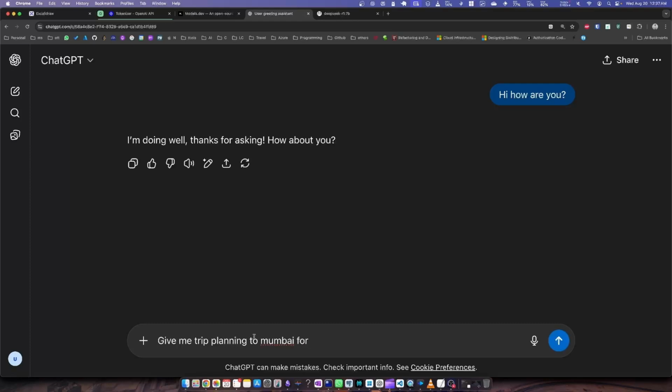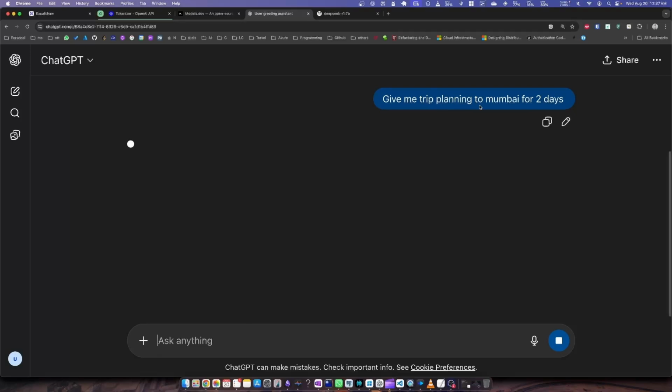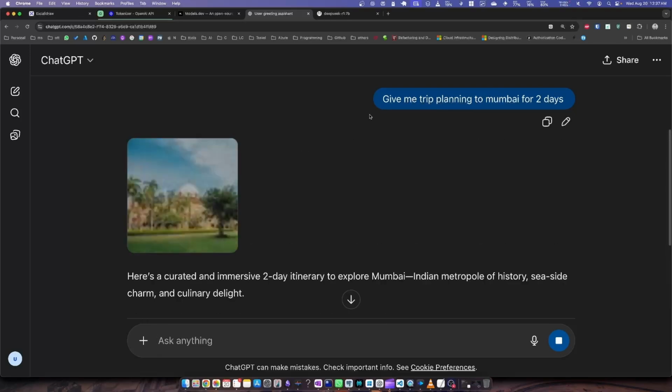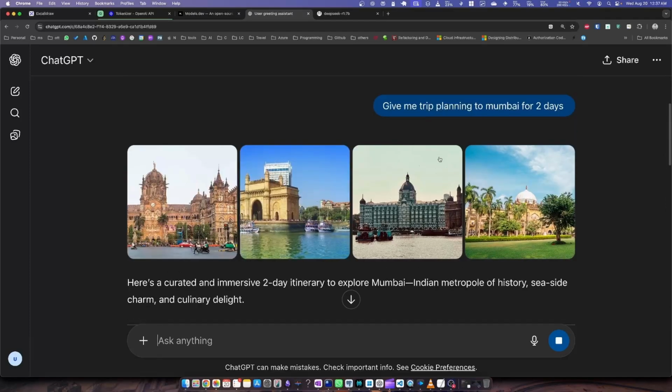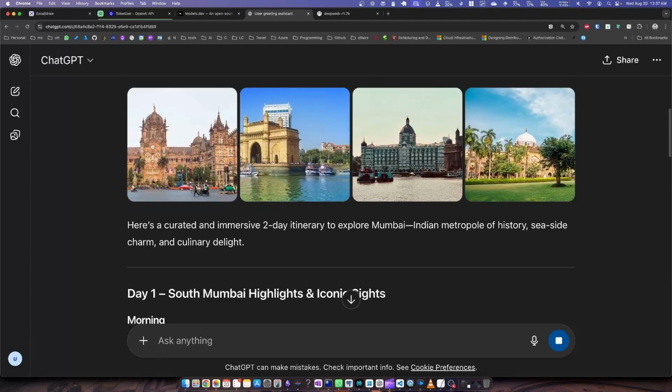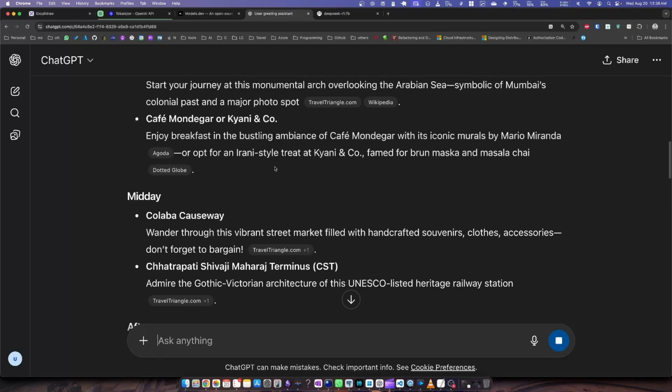Mumbai for 2 days. Okay, so this is just a simple prompt, and I'm just asking, hey, I'm planning a trip to Mumbai, just give me the details. And you can see it gives a little bit of information. Hey, for 2 days, this can be your itinerary.